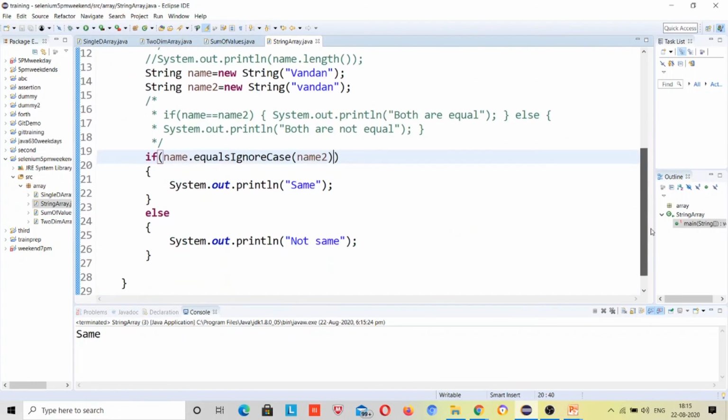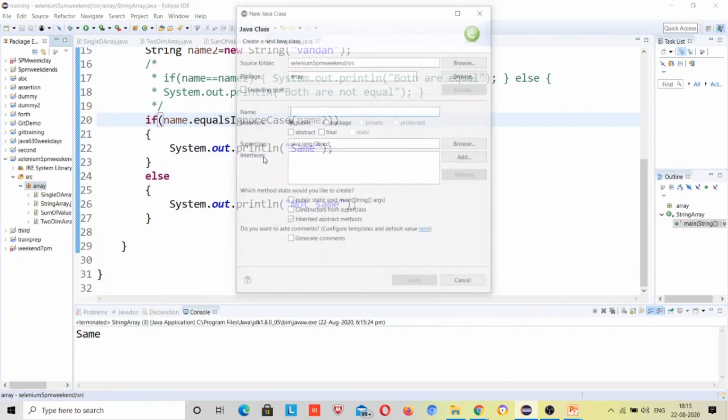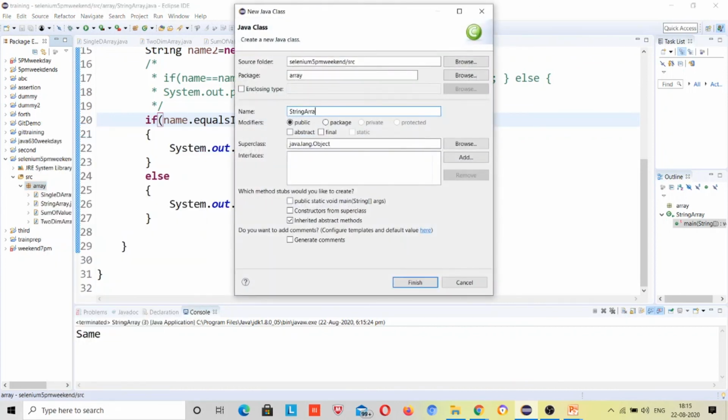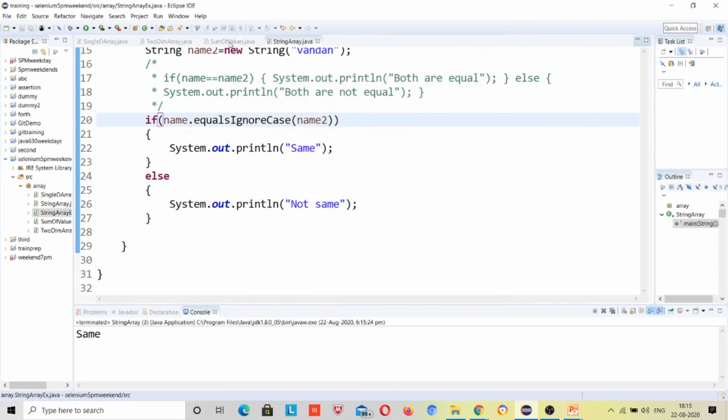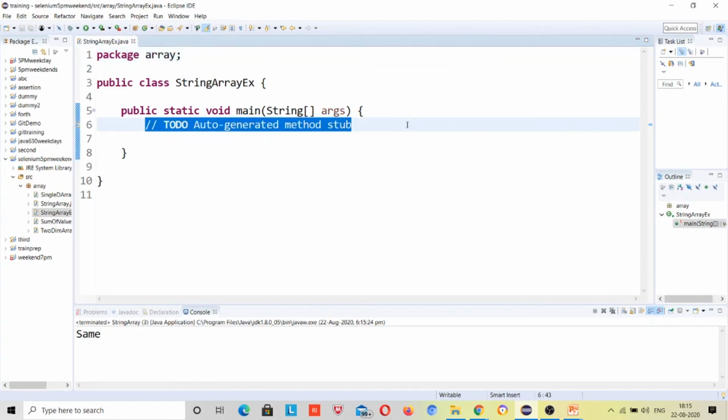So let me make another class, and I will define the string array. Maybe I have made an extra one, right? Now I will close all of this. Now I'll define the string studentName equal to new String, and here I have defined suppose 3.